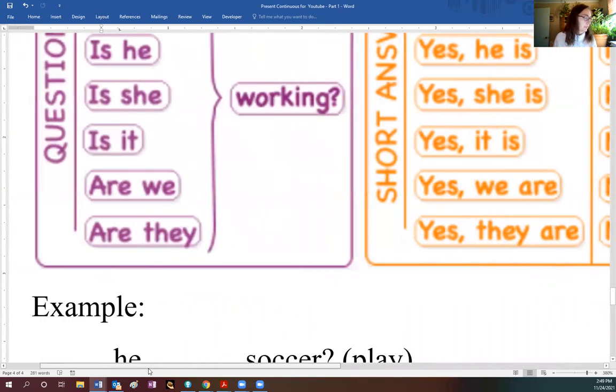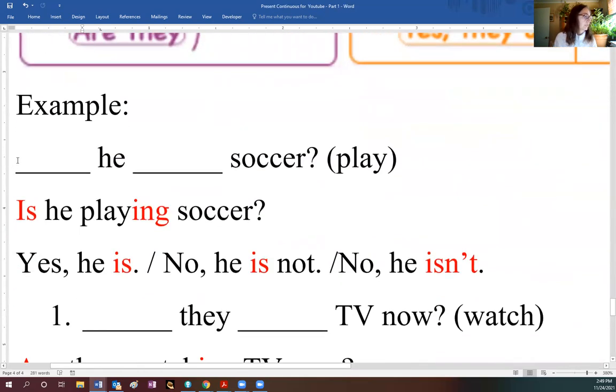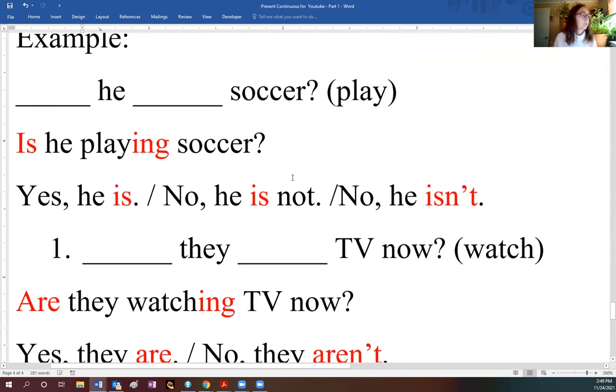Okay, so let's see, I have some examples here. So we have to make a question. I didn't put the verb to be here. He, the verb is play, and soccer. So how do we form the question? Because it's he, if you forgot, always say I am, you are, he, she, it is. So you remember, he is. So we start with the verb is.